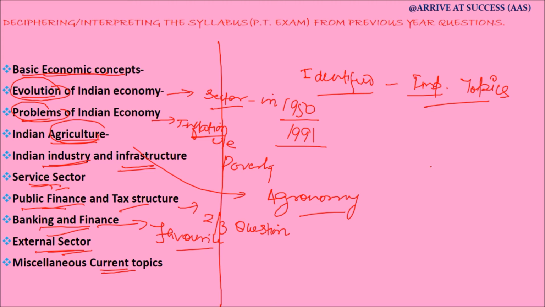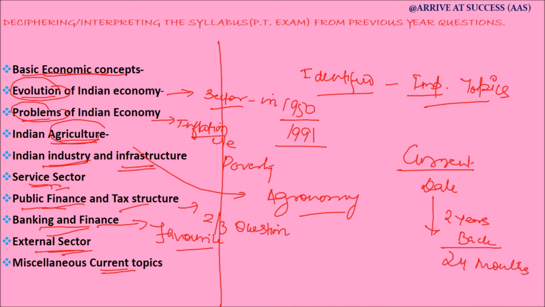All in all, if we look at the current questions, they are generally asked from the date of examination to 2 years back. The period of current affairs is around 24 months before the date of examination. That is the outer limit. Rarely are questions asked which go beyond 2 years. They are generally within that 2 years bracket only.